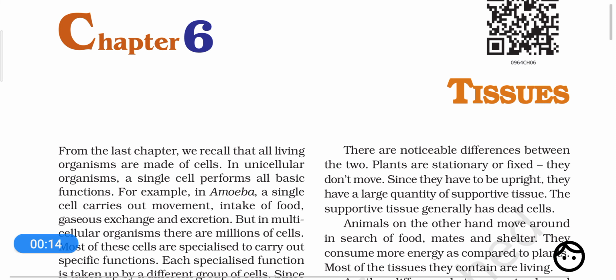So dear students, in the previous chapter we discussed that the bodies of every organism are made up of either one or more cells, and in multicellular organisms the cells make groups and perform a particular function. So different groups of cells perform different functions. Such groups of cells are called tissues.